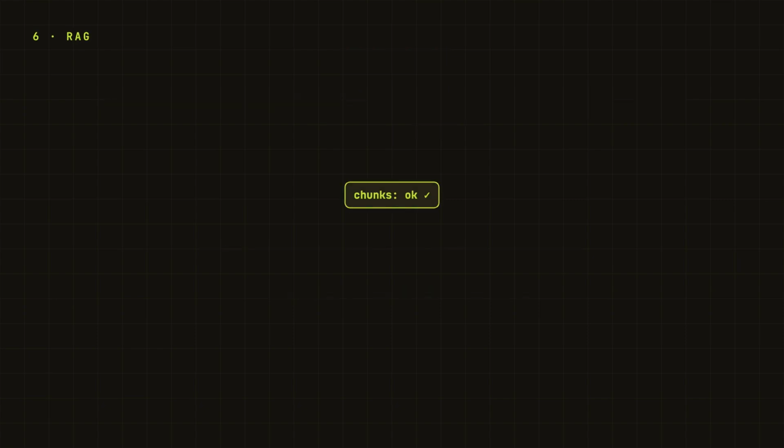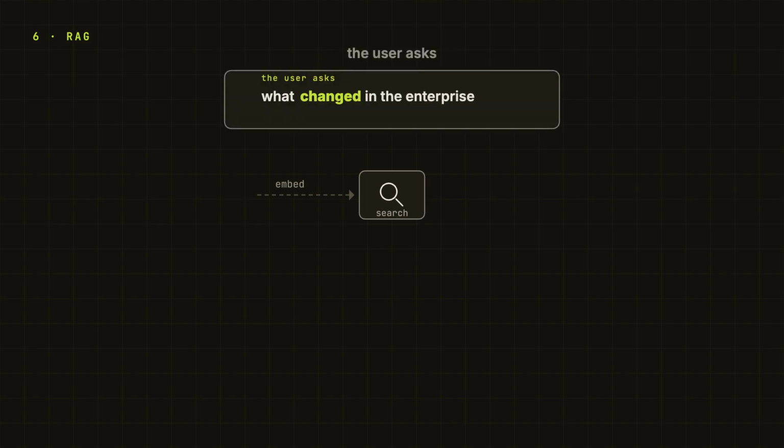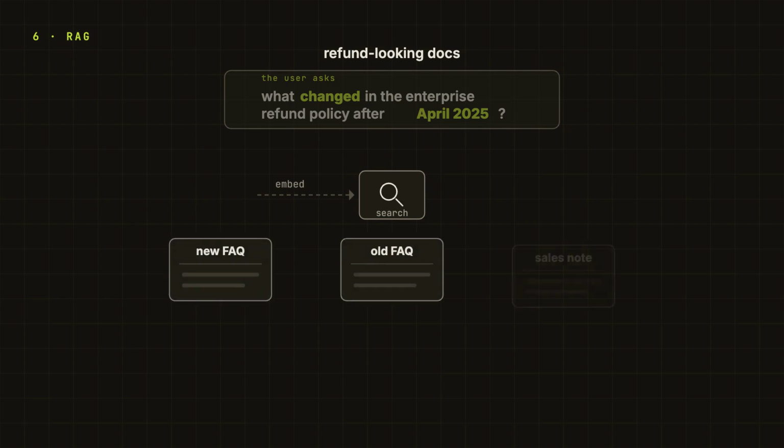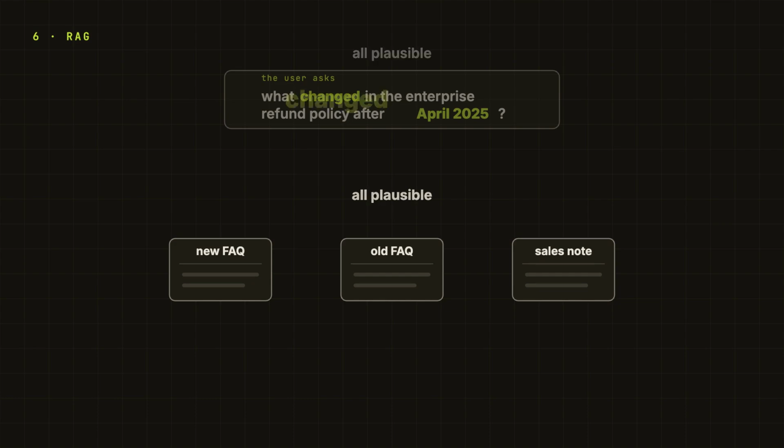Okay, let us say our chunks are decent now. Next naive move. Take the user's question, embed it, search. Simple. The user asks what changed in the enterprise refund policy after April 2025. And search returns refund looking documents, new FAQ, old FAQ, a sales note, all plausible. But notice, none of that actually answers the word changed because changed is not a search term. It is a request for the comparison.